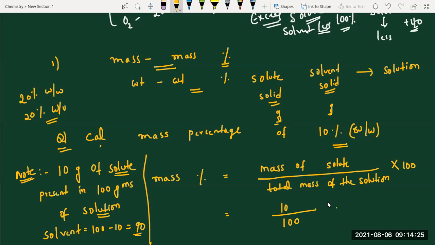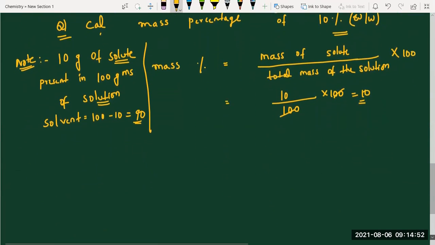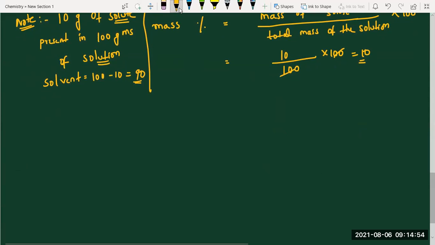So the percentage they give, that many grams of solute we should take, and the mass of solution we should take as 100 grams, just like that. Solute is the given one. But here you are getting the same thing, but always you don't get the same thing. That's why I'm giving a different question. All are very easy questions for me.